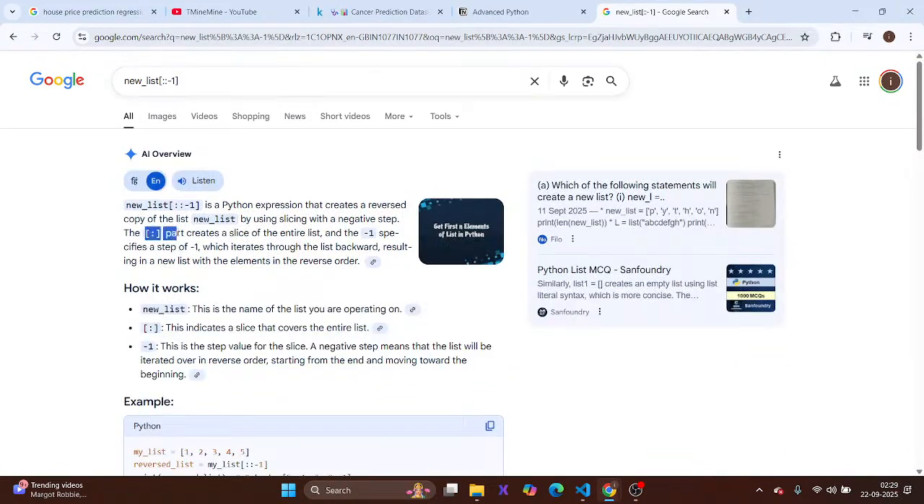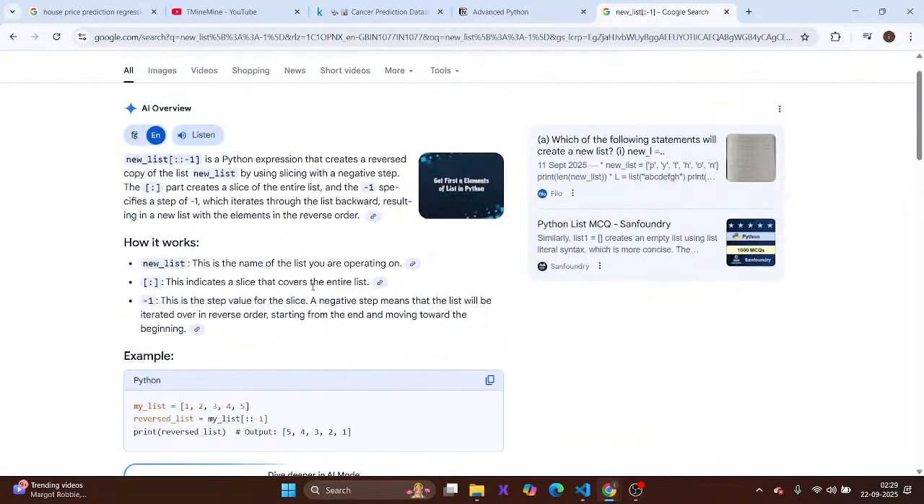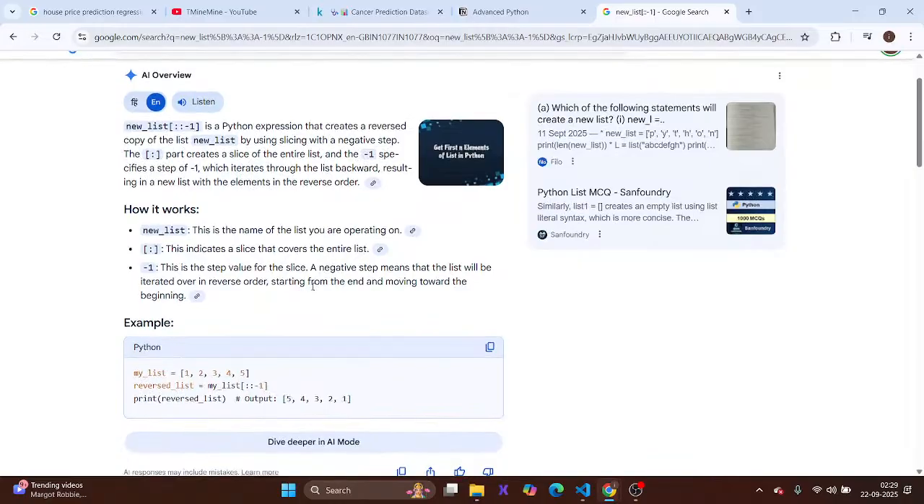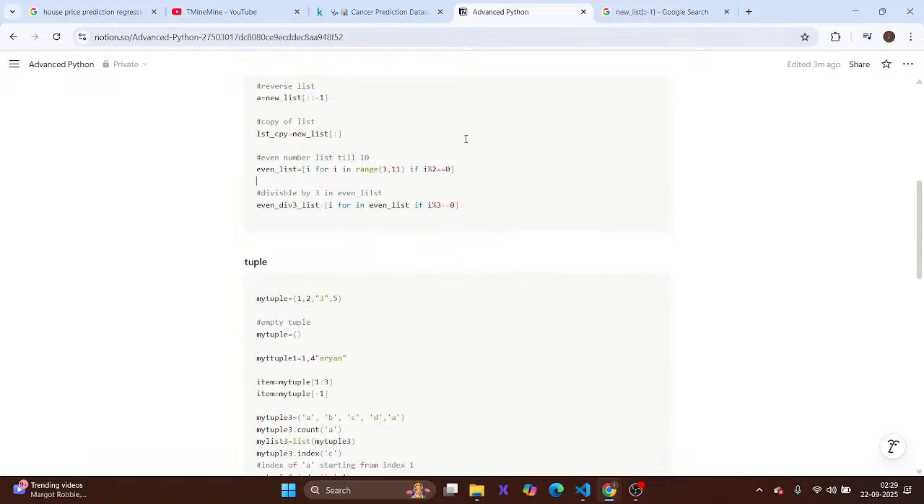Okay, this means create a slice of the entire list with a -1 step. So specifying the -1 step means going backward in the list, from the start toward the backward of the list. Now this creates a new copy.